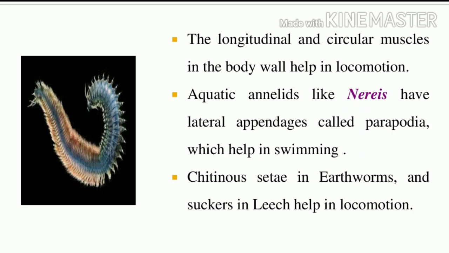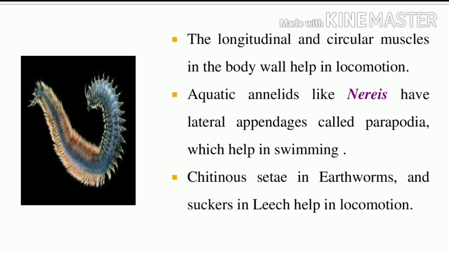Okay, and earthworms have chitinous setae. Note it: earthworms have chitinous setae for locomotion, and a leech has suckers, which are helpful in locomotion. Can you understand? So how is this locomotion done? By longitudinal and circular muscles.